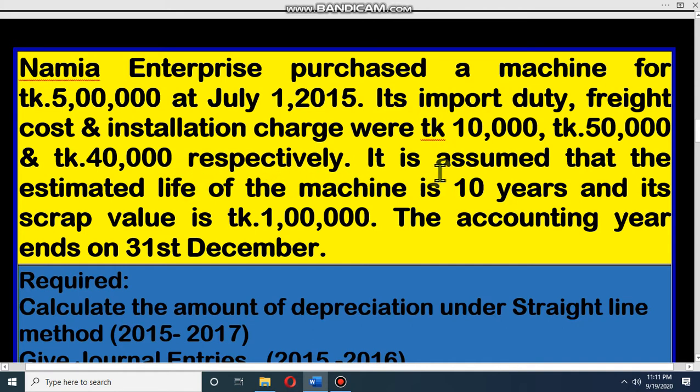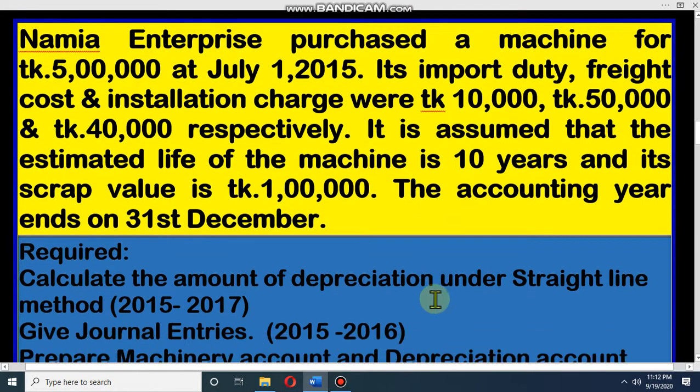Last class also we have discussed, and it is assumed that the estimated life of this machine is 10 years and the scrap value is 1 lakh taka. You know that scrap value means residual value. That means at the end of the estimated life of the asset, it may sell for taka 1 lakh. The accounting year ended 31st December.